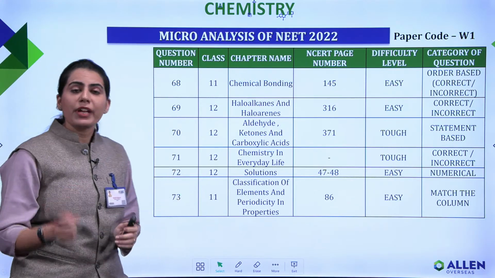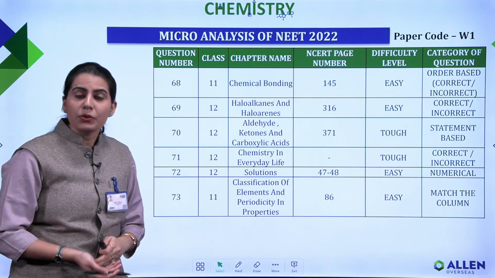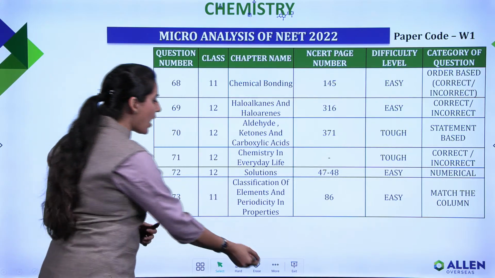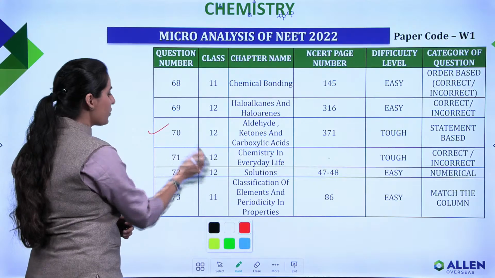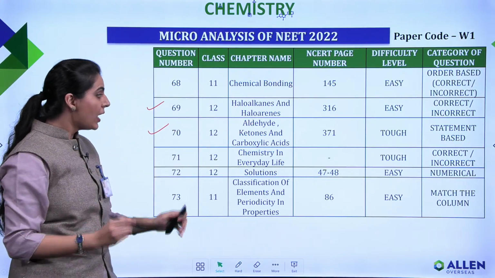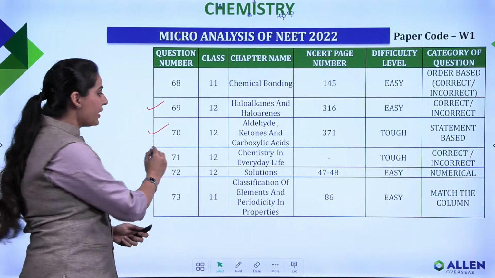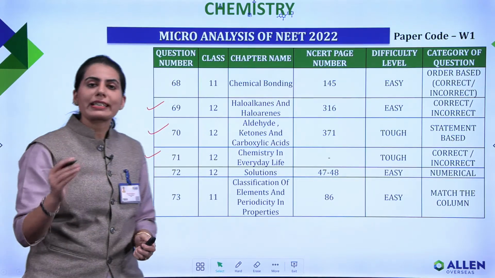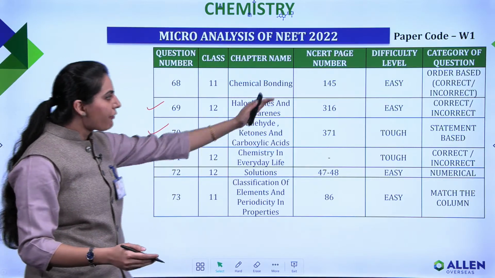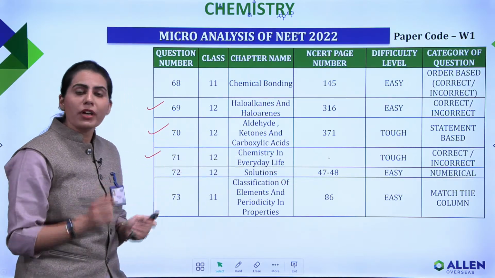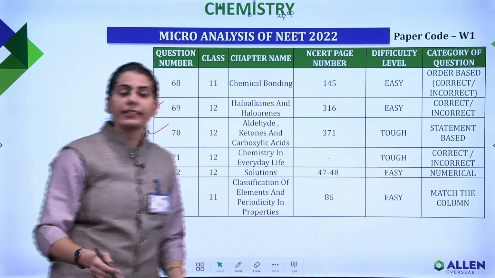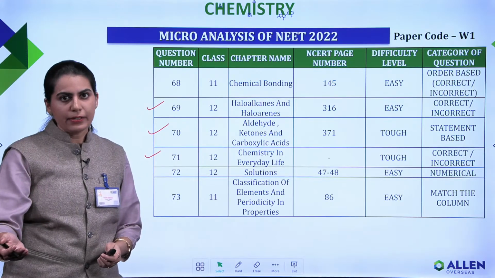You can see the weightage of organic chemistry as well, the weightage of class 12th organic chemistry. Questions are being asked from aldehydes and ketones, from haloalkanes and haloarenes, and from chemistry in everyday life. They all are your class 12th organic chemistry chapters. You can see their references, their level of question, and the category in which they lie. I have already said that there were lots of match the column questions this year.